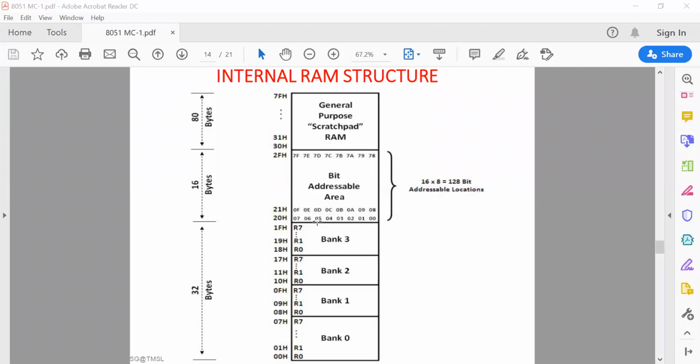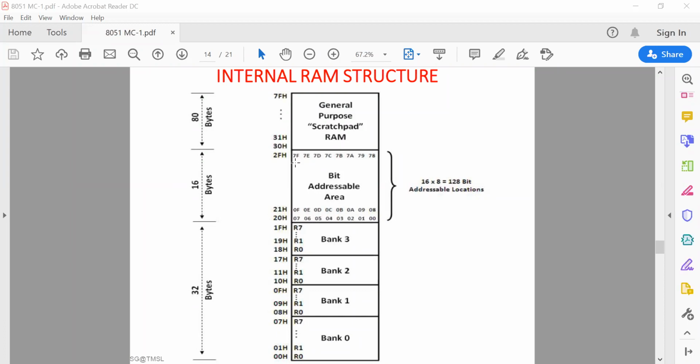So that's why we can perform ordinary byte operations on these locations, as well as bit operations. As each location has 8 bits, we have a total of 16 into 8, that is 128 addressable bits. So we have 16 byte locations, and each location is 8 bits wide.